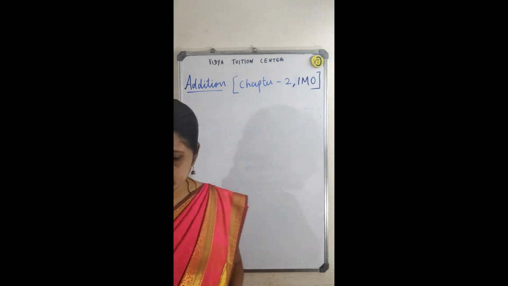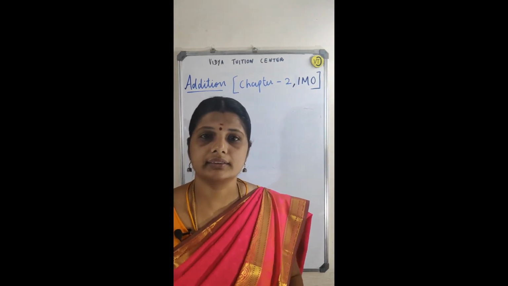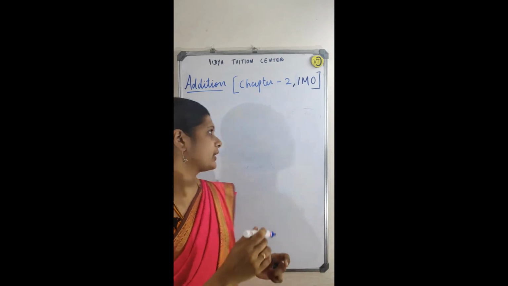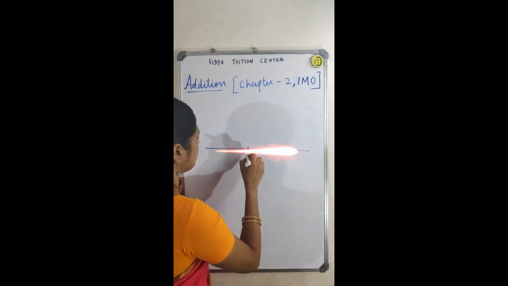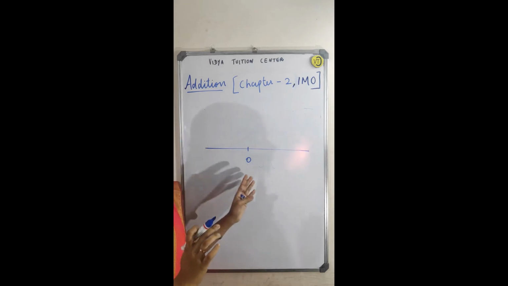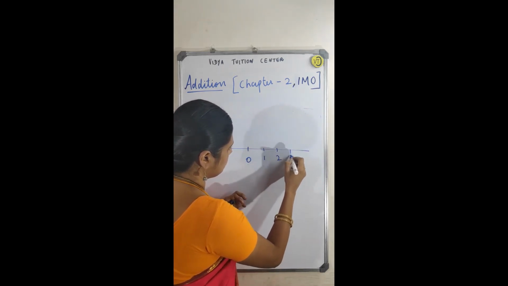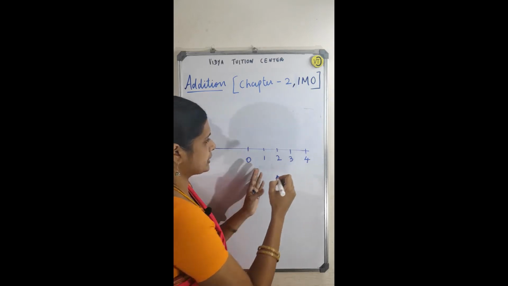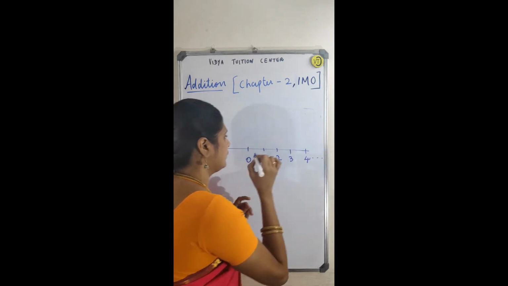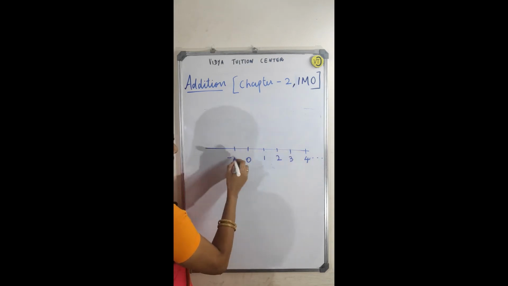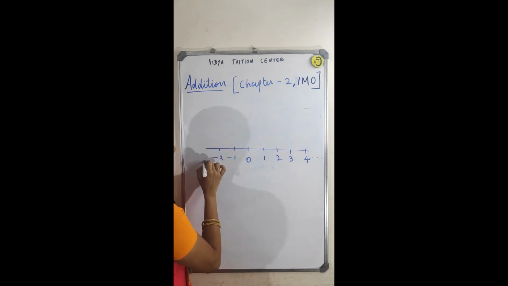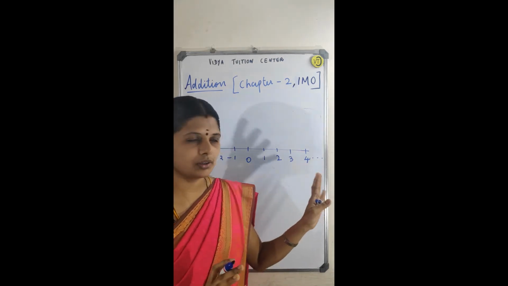And then you know the number line. You have to know this number line. Number line means here on the right hand side, positive numbers go on, and on the left hand side, there will be negative numbers, but you don't need this now.